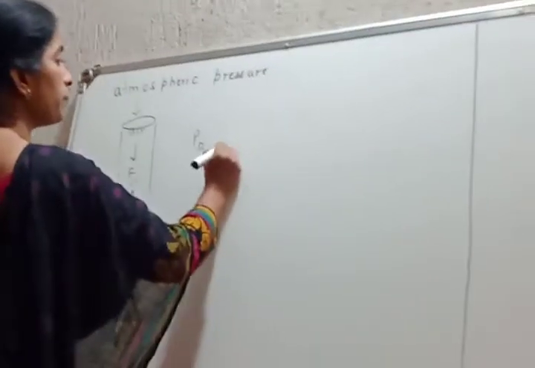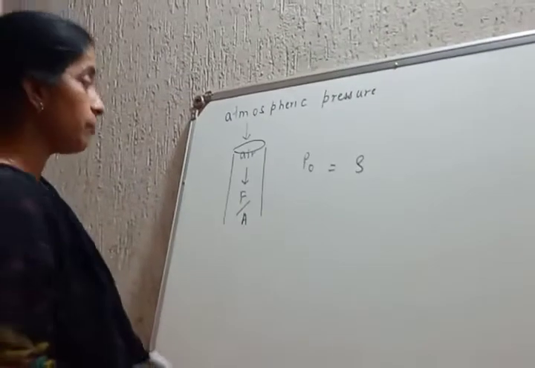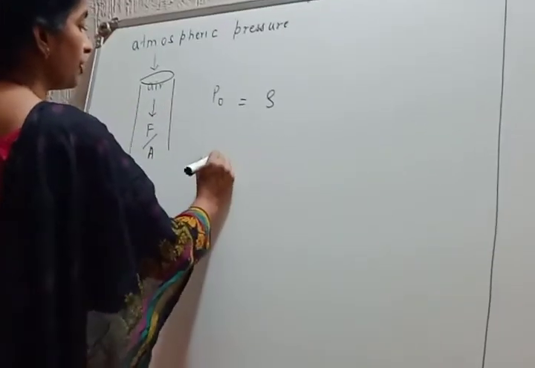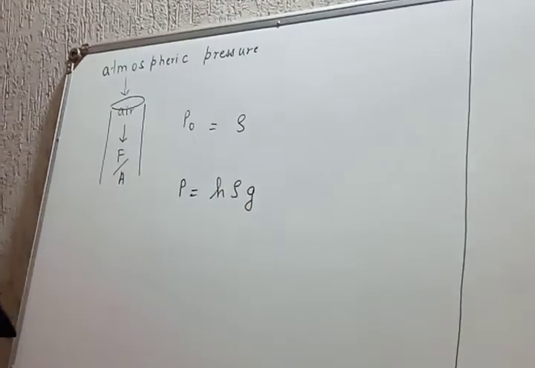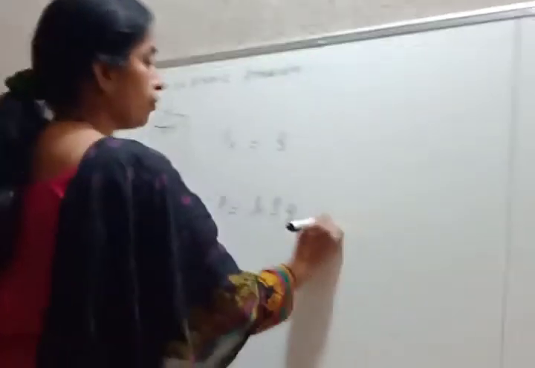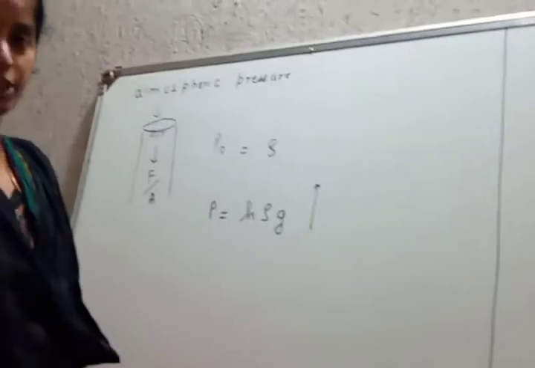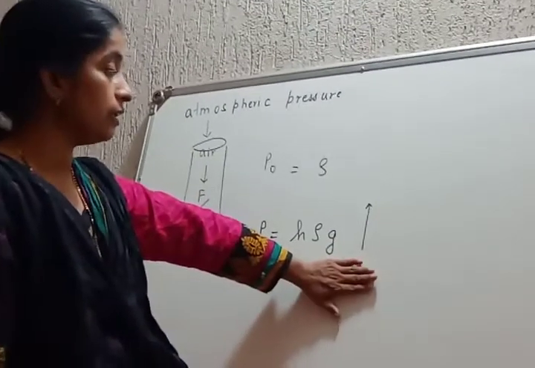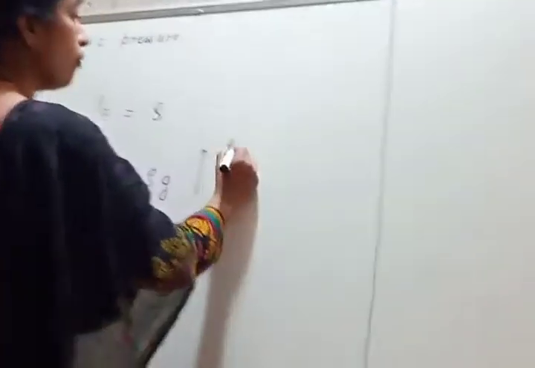This atmospheric pressure depends on the density. Students, note one point. What formula did you derive for the pressure due to a liquid column or fluid column? It was P = H rho G. Students, note that as we move from the earth's surface in the vertically upward direction, the density of air decreases.